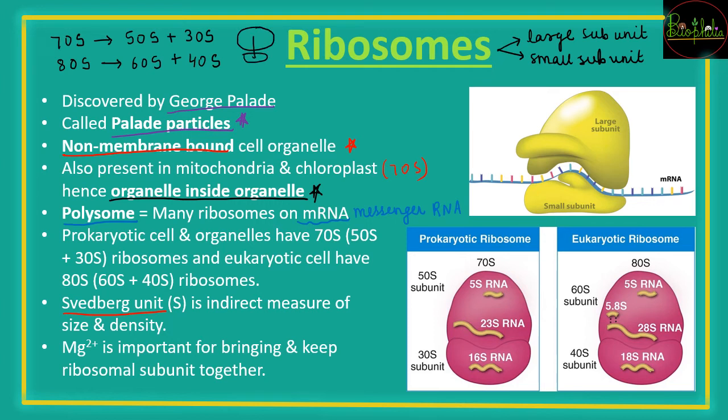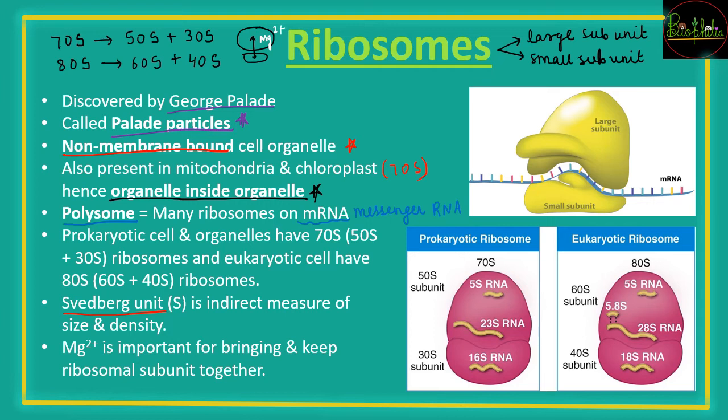Now we talked about subunits, that is one bigger unit along with a smaller subunit. To hold these two together, there is a very important mineral that is going to be useful. That is nothing but magnesium. As long as magnesium ions are present, these ribosomal subunits will stay together. They will be functional. The moment magnesium is deficient in the body, the subunits will depart from each other.